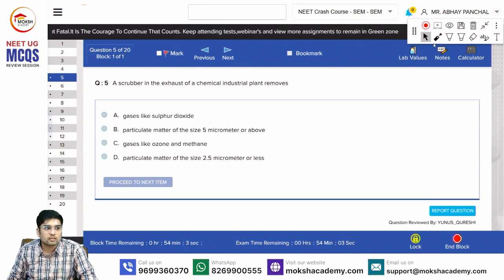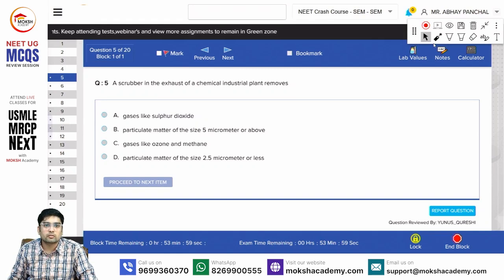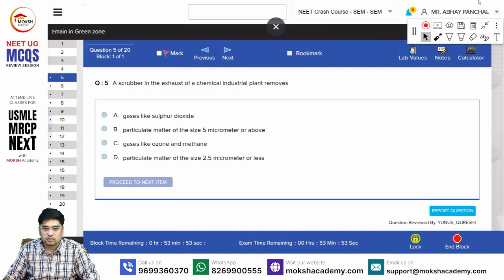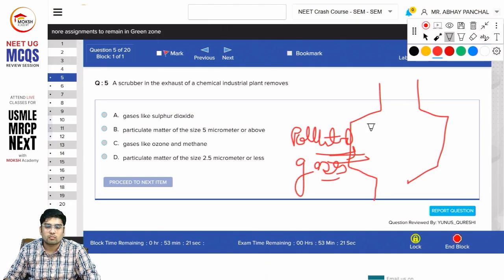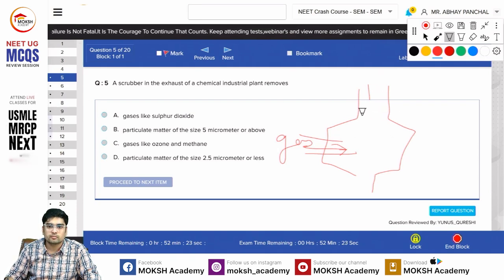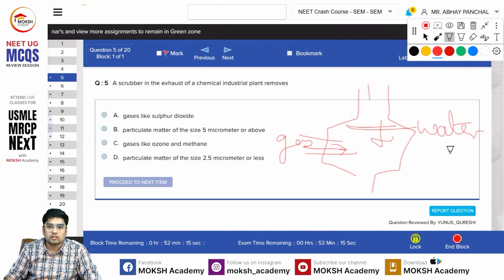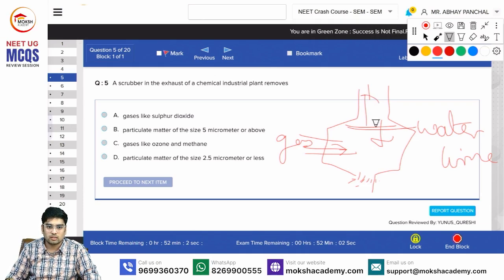A scrubber in the exhaust of a chemical industry plant removes... Okay, a scrubber is like this. Polluted gases are passed from here. Gases are passed from the industry, and here water and lime are showered from above. So impurities will settle, particulate matter will settle, and the gases will pass.